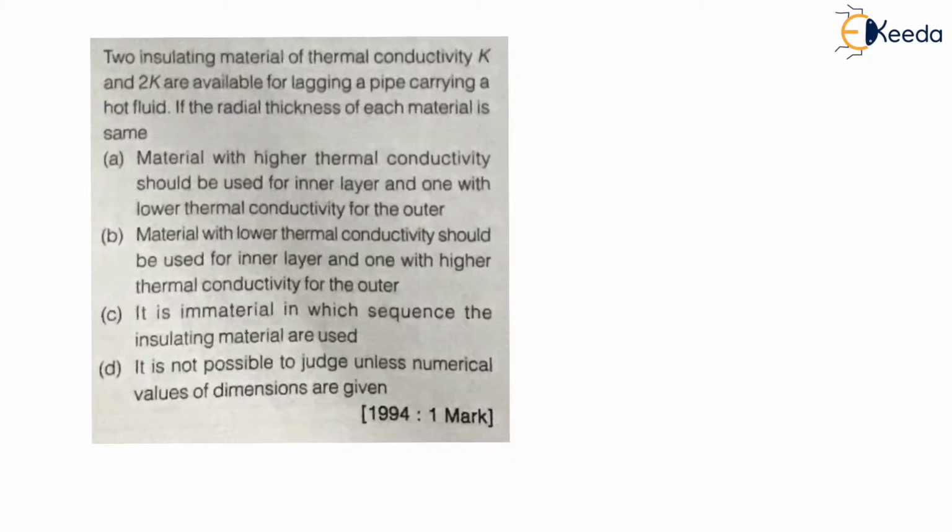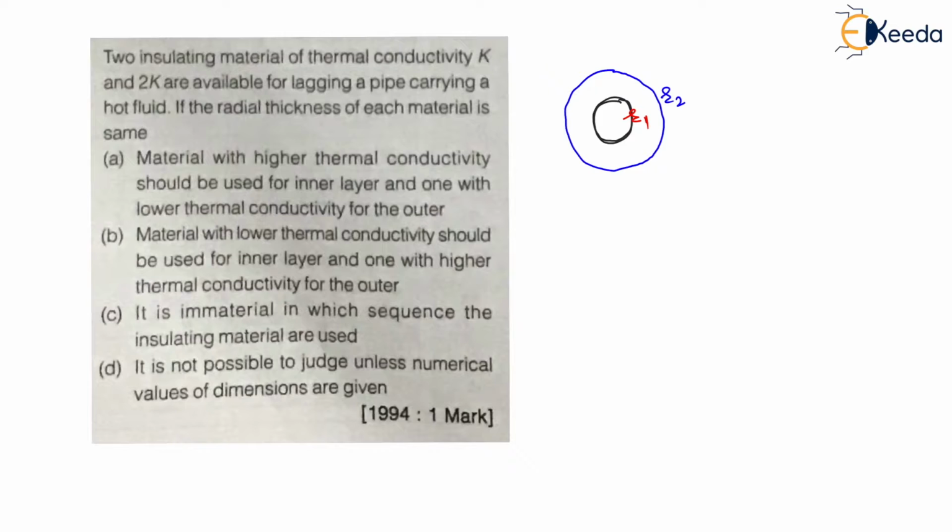We have here, let us say there is a pipe through which fluid is flowing. Through this pipe, fluid is flowing, and we have two insulating materials with same thickness, right? Let us say the radius of this pipe is R1. On this radius, if I add one insulating pipe, let us say this is the insulating pipe on this radius R1 of radius R2. And again, we have one more insulating material we will add on this pipe, right?